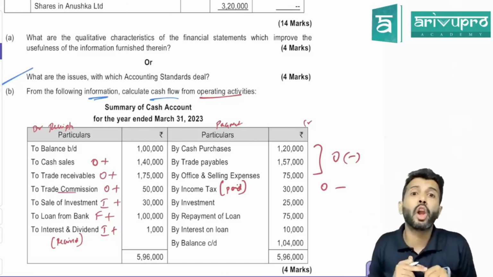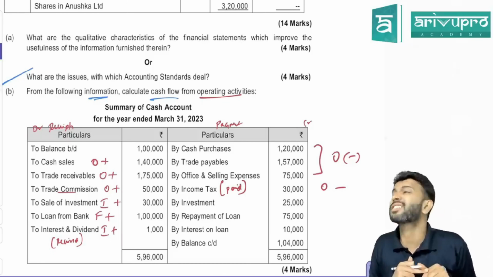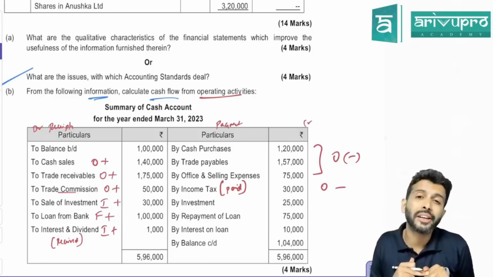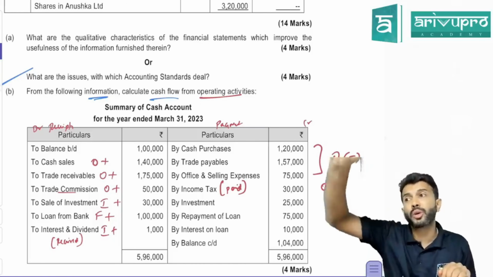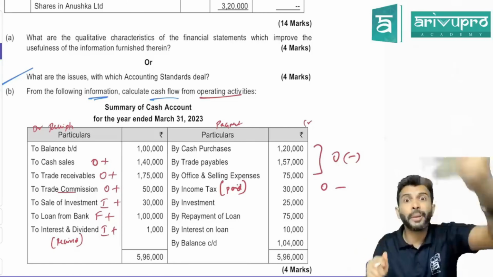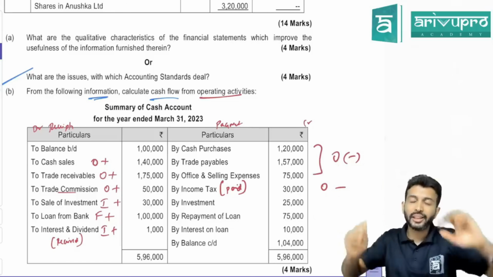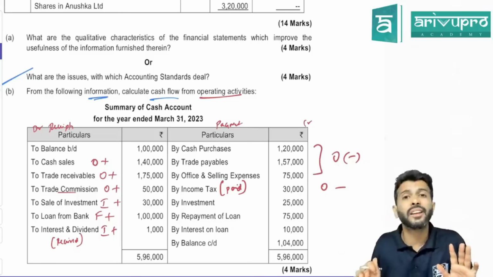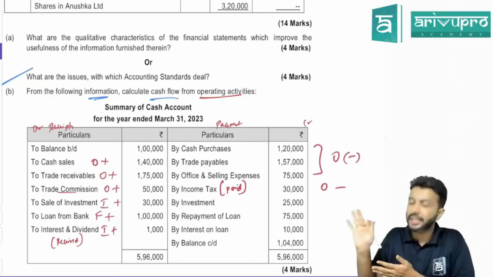Suppose you have paid a long-term capital gain tax. LTCG you will pay on sale of assets. Sale of asset is what activity? Investing activity. So if you have paid any long-term capital gain tax, that should be shown under investing activity. If you have paid any dividend distribution tax, since the company has paid some dividend, then that dividend distribution tax is a financing activity cash flow.